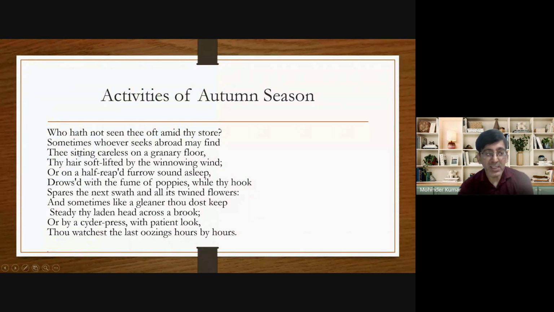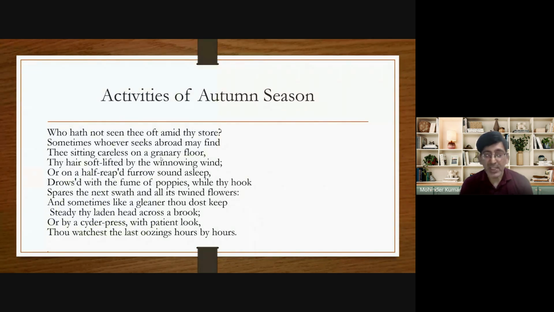May find thee sitting careless on a granary floor. What is the meaning of granary? Granary is the name of the place where grains are stored. So he says that anybody who goes abroad can find autumn sitting on his grain collection, or near the heap of grains.